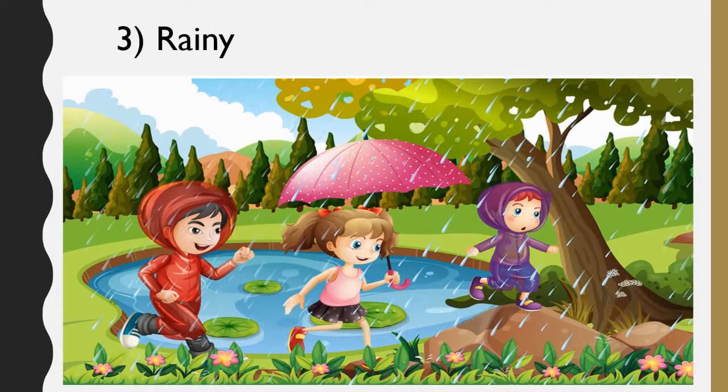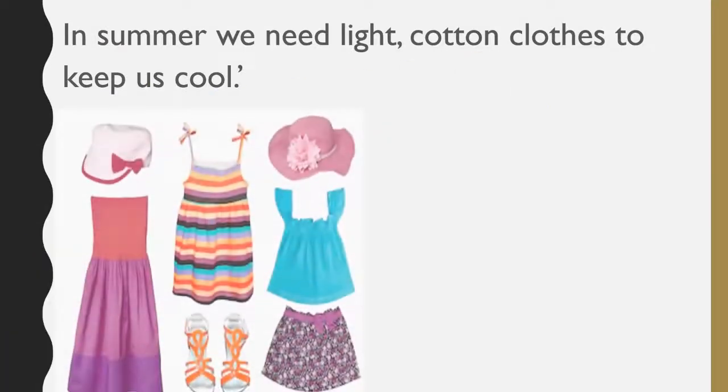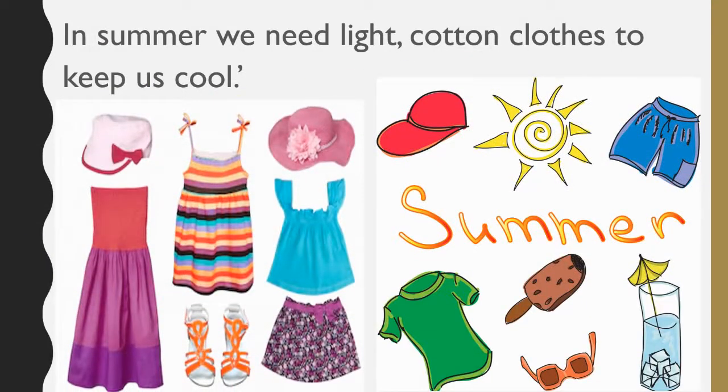Next is rainy season. In rainy season we can see water everywhere and greenery. As you know the different seasons now, let's see the clothes which we wear in these different seasons. First is summer season. In summer season we need light cotton clothes to keep us cool. As you can see in the picture, in summer season mostly we wear light and cotton clothes so that they